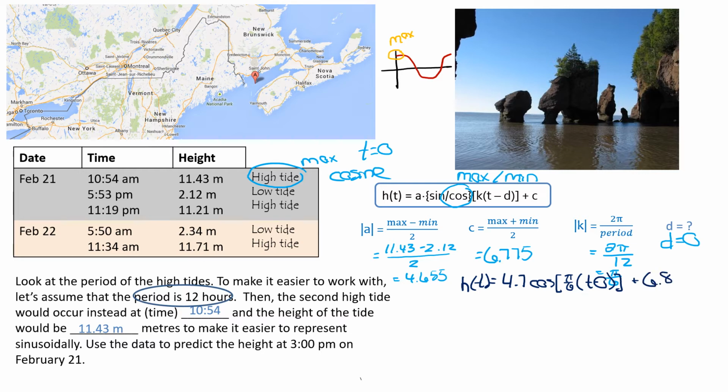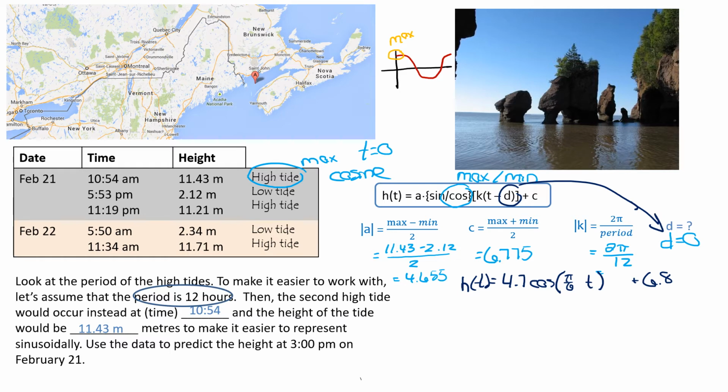This t minus 0 right here, I'm going to change that right now because I don't need to have t minus 0. I can even take out these extra brackets and just put this here, plus 6.8. So you don't have to put t minus 0, I just did to show you that my d value was a 0. So I put that in initially, but it doesn't need to be there.